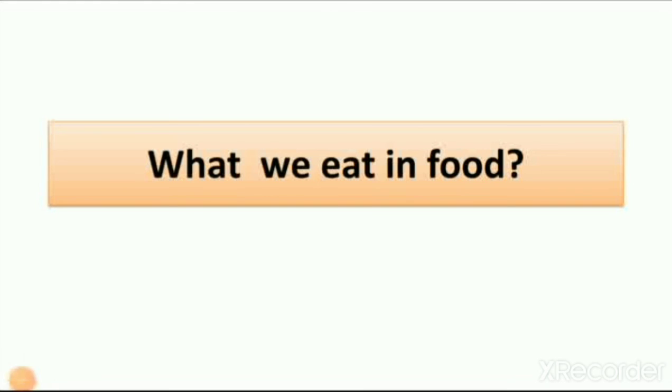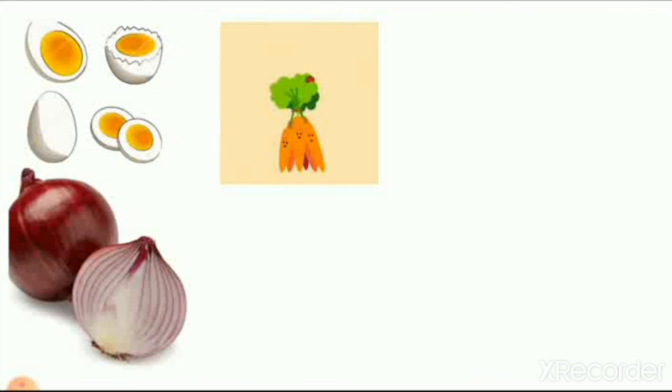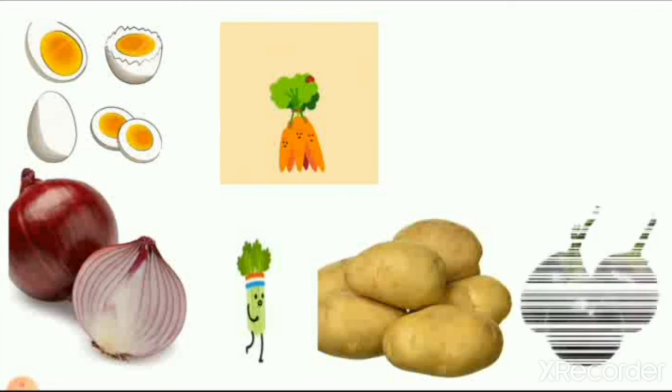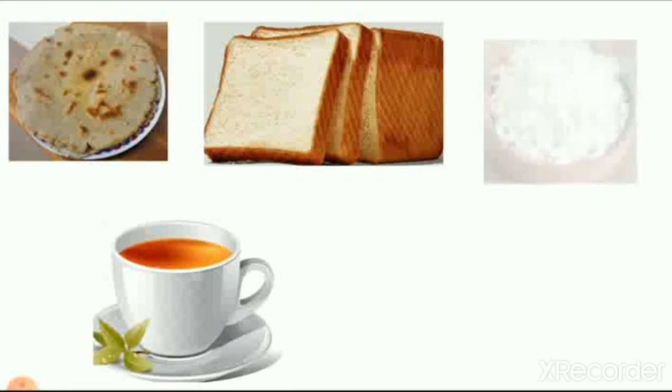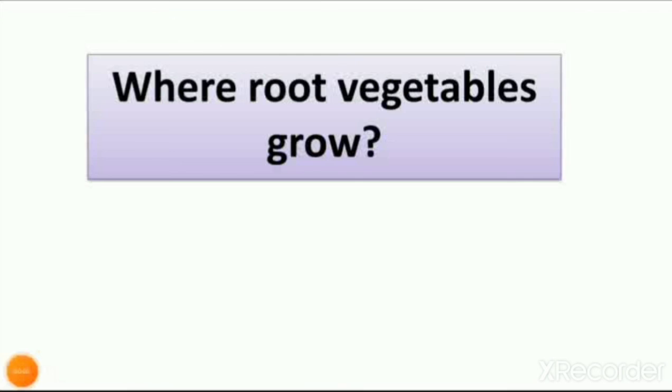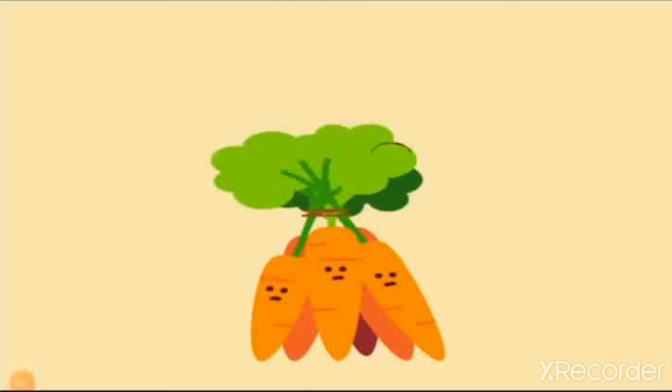So let's revise what we learned today. We learned what we eat in food in daily life. So we eat eggs, carrot, and many other food which we use in daily life in eating. So these all are food we eat. You can see here milk, meat, fish, corn, tomatoes, and bread. And these all we use in daily life. Rice. We learned where root vegetables grow.